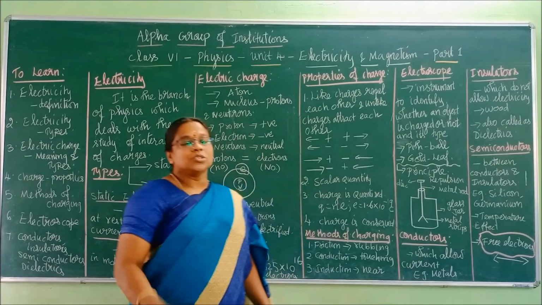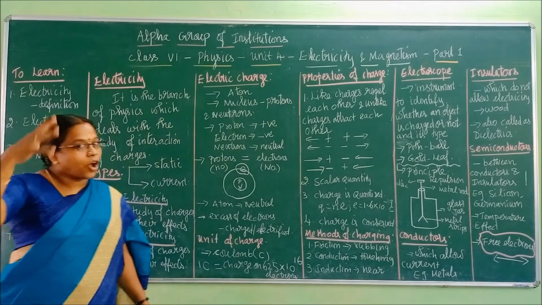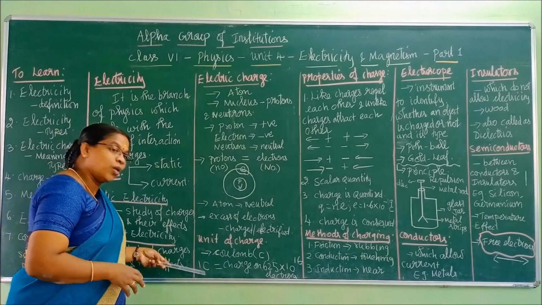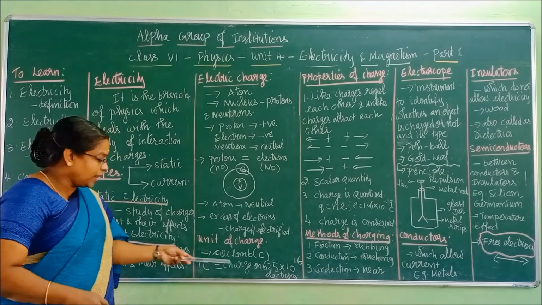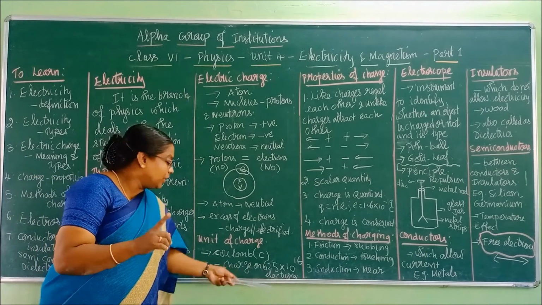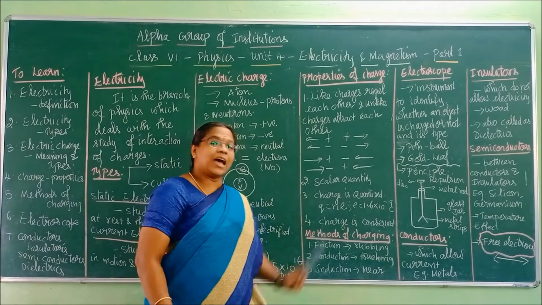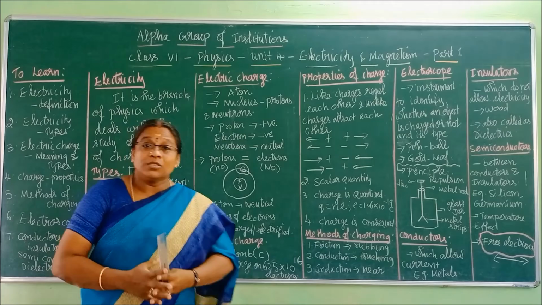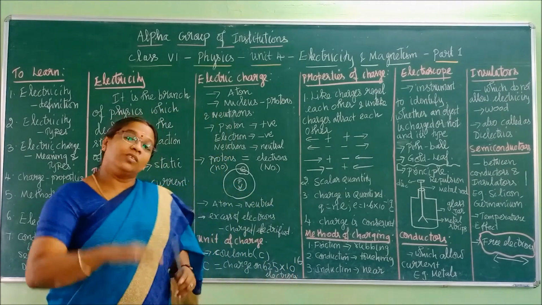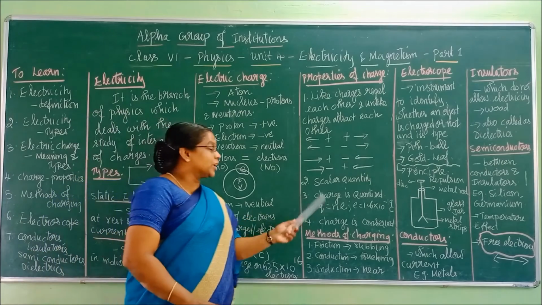Okay, children, so it is the charge of one electron. Now you can correlate what the value of 1 coulomb will be, how many electrons there will be for 1 coulomb of charge. Totally confusing now? Don't go for it now. We will learn it in a higher class. As of now, you learn Q is equal to Ne.